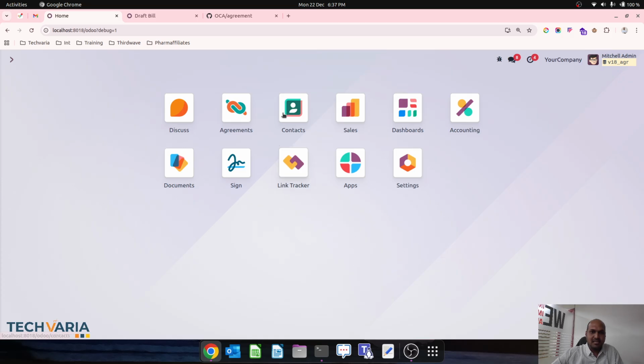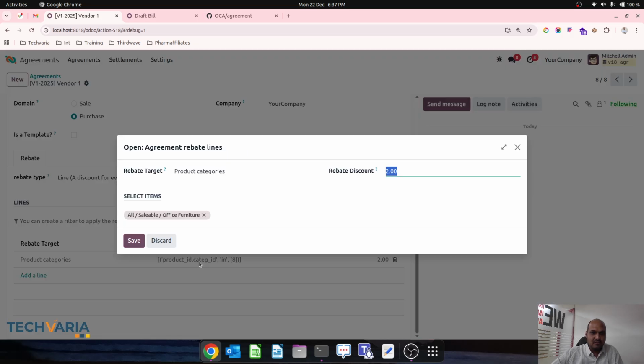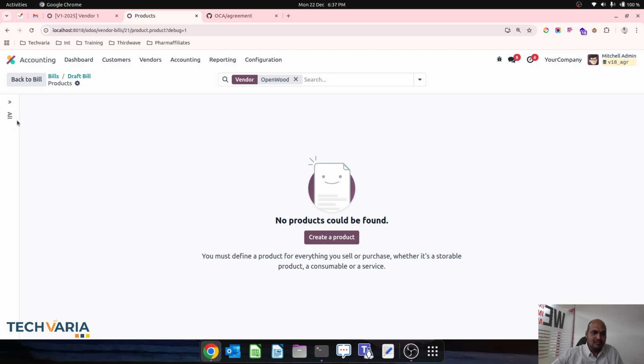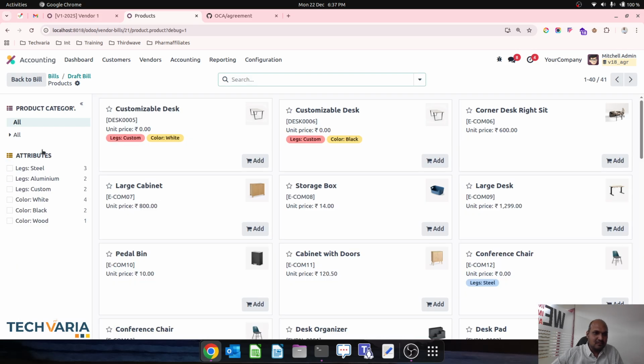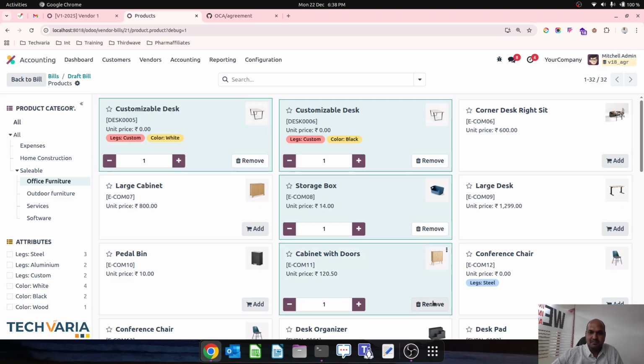Let us confirm again in agreement, in vendor one, over here, like all sellable office furniture. So if I go and select from catalog, all, then sellable, then office furniture. If I pick any of the product from here, it will be part of my commission.